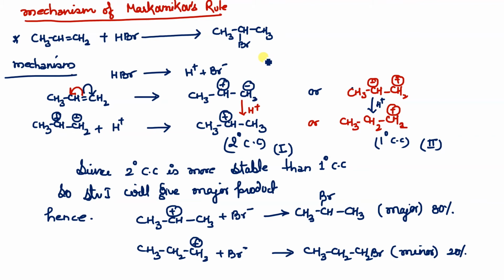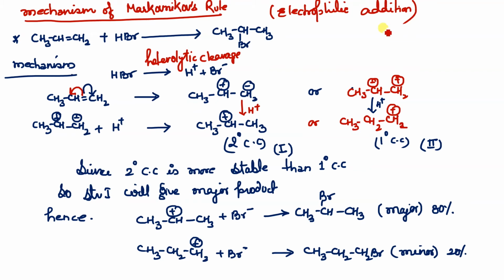Now the mechanism: HBr will undergo heterolytic cleavage. Because of heterolytic cleavage, H will form H plus and Br minus. And I have told you that in Markovnikov addition, electrophilic addition happens, so that means the electrophile is going to add first. Clear? This follows electrophilic addition. So here is this Br minus. Okay, done. Now let me form the carbocation.